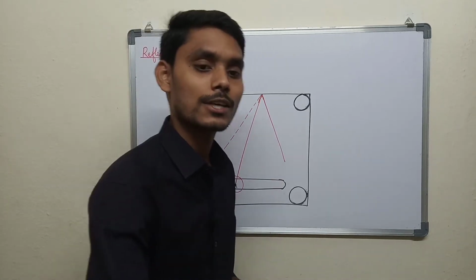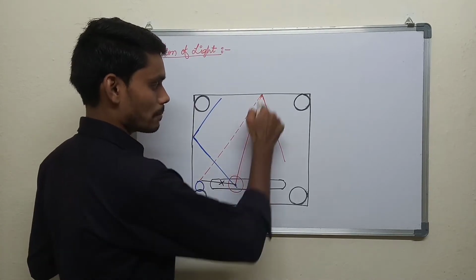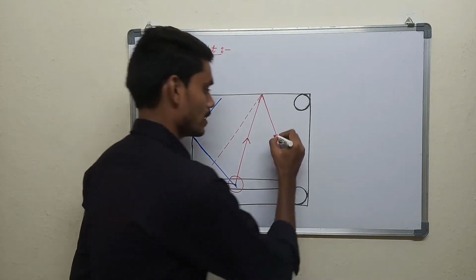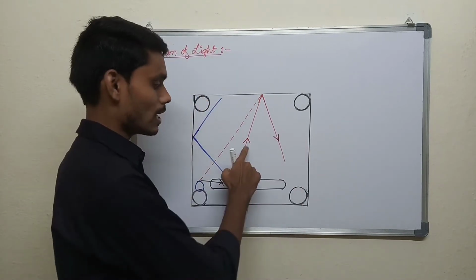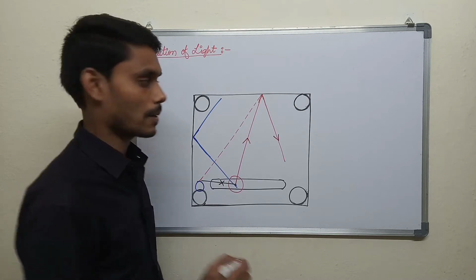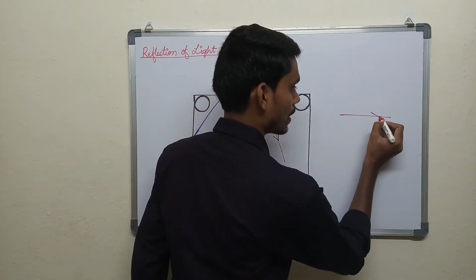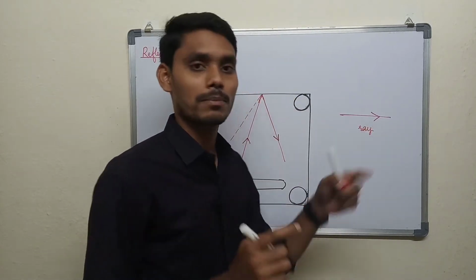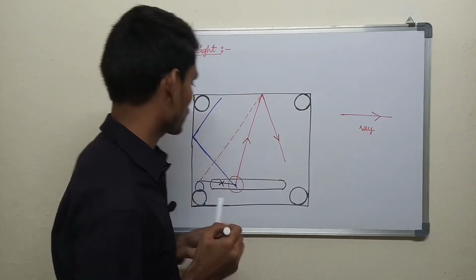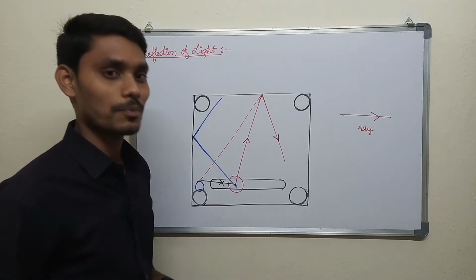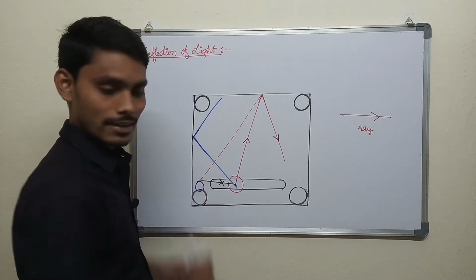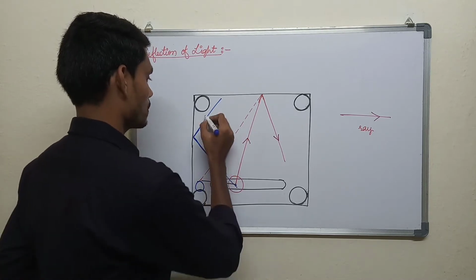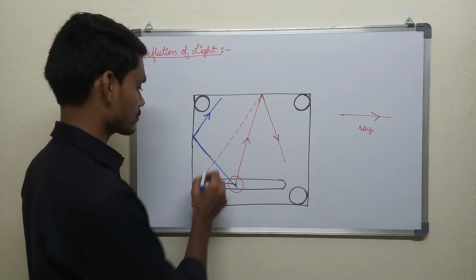taking its own path. This is the path of the striker and this is the direction of the striker. Similarly here, this way of representation is called a ray, showing path and direction. Generally, we use this ray to represent light. Okay, no problem. One more try. I strike it here and again the striker disappointed me by choosing this path.